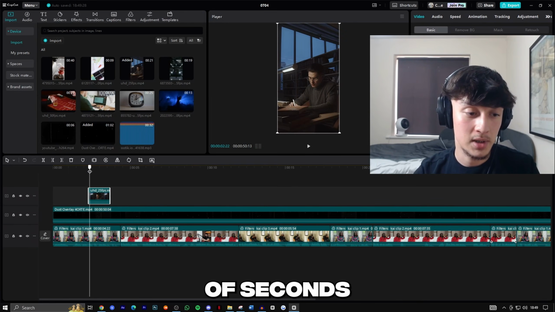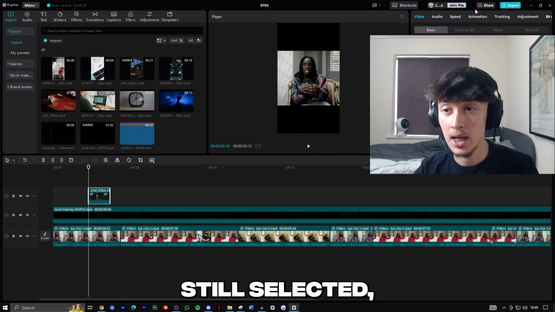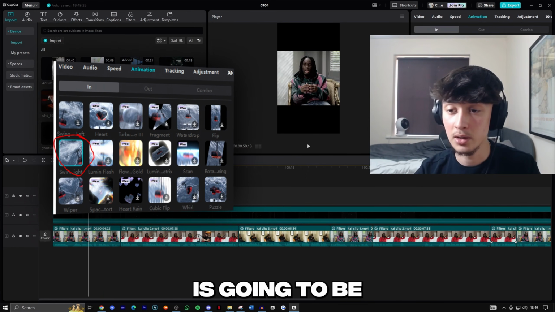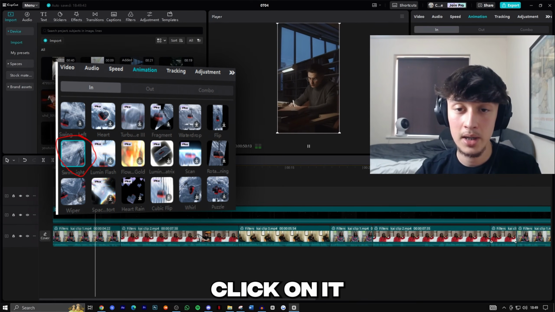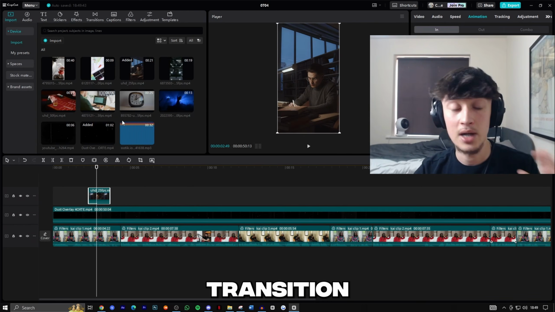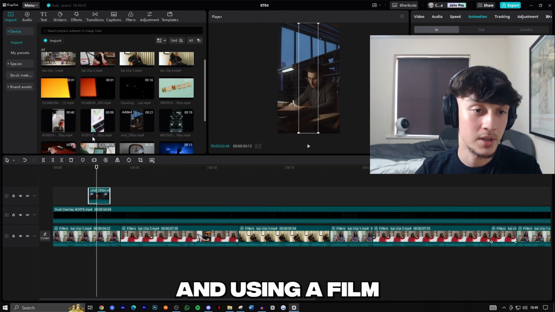That's perfect, just a couple seconds on the screen. And whilst this is still selected, you want to go to the animation section and apply an animation. My favorite one is going to be the swing right, and you just click on it, and as you can see, your video is going to transition into place. Then for the transition out of the video, we're going to be using a film burn.